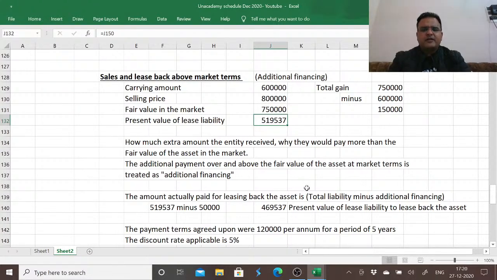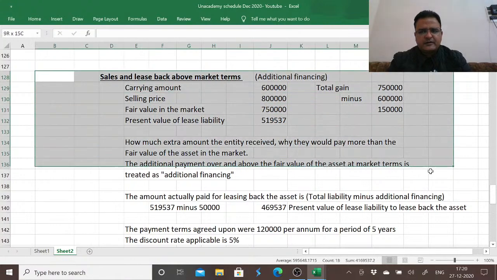So out of total payment, we received 8 lakh. The present value of lease liability is 50,000 less than what we have agreed to pay. So if you have agreed to pay 7,50,000, then this additional 50,000 is in relation to the lease liability.